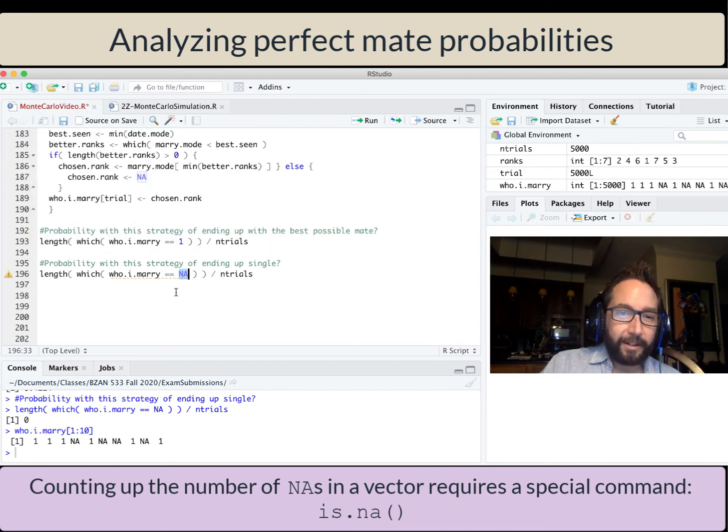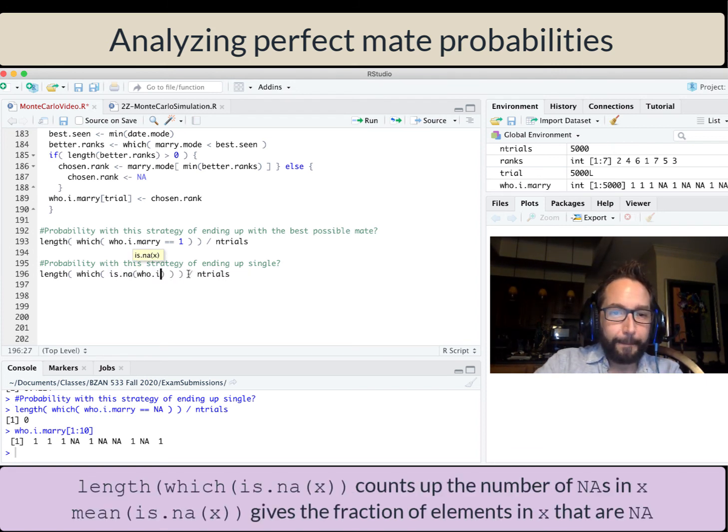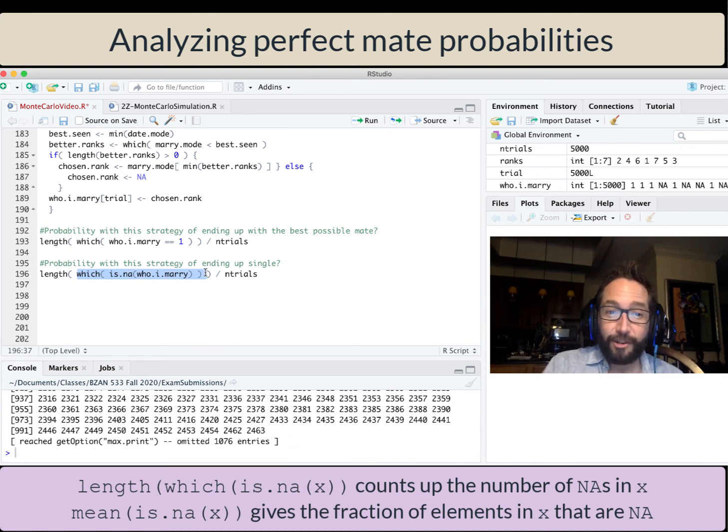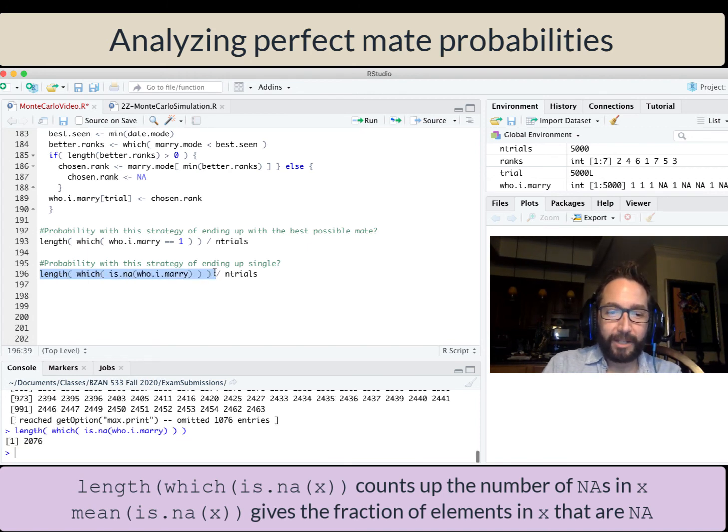So the command here that checks to see if something is NA or not is actually is.na. So if I say is.na, who I marry, I get a bunch of trues and falses. True whenever the element is NA, false when it actually exists. So if I say which is.na, that'll tell me the locations inside that vector where there are NAs. So length which will end up counting up the total number of NAs here.